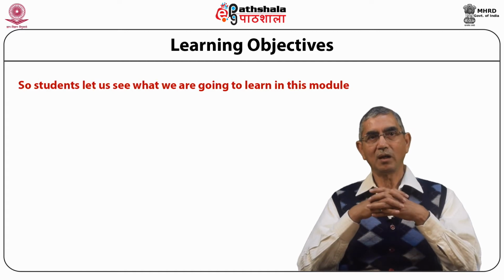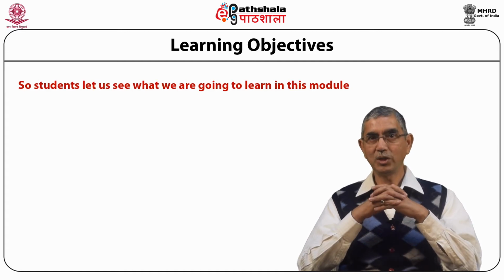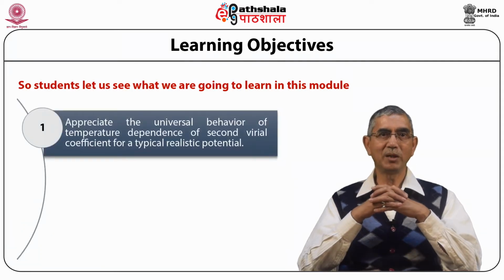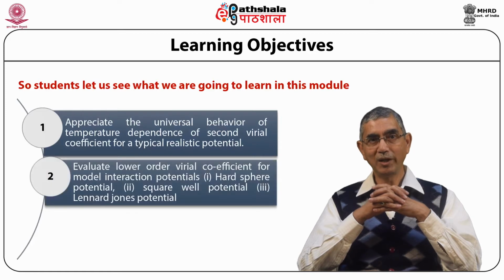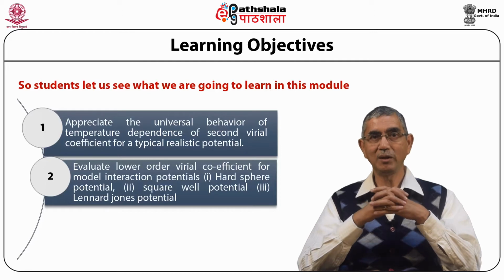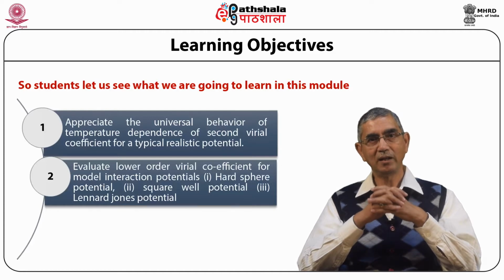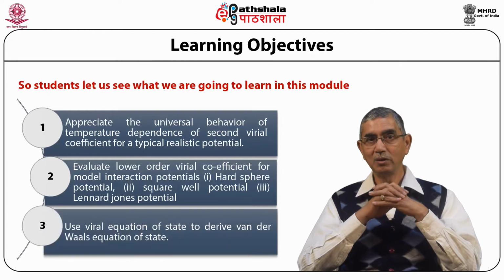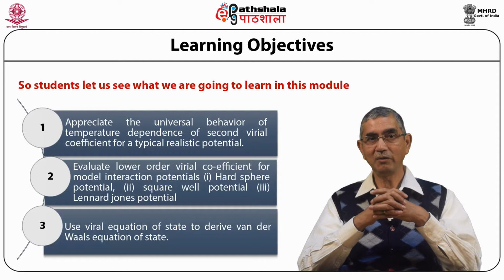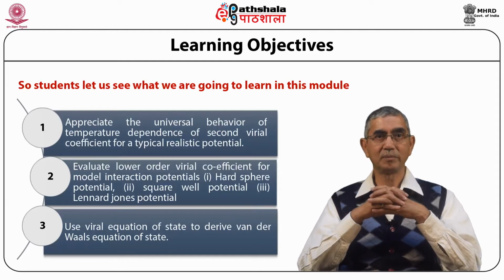Dear students, after this module, you shall be able to appreciate the universal behavior of temperature dependence of second virial coefficient for a typical realistic potential. You will be able to evaluate lower order virial coefficients for model interaction potentials, namely hard sphere potential, Square-Well potential, and Lennard-Jones potential. You will be able to use virial equation of state to derive van der Waals equation of state.